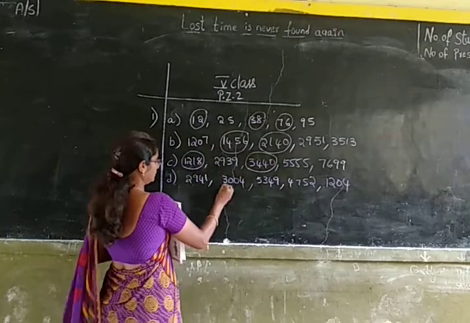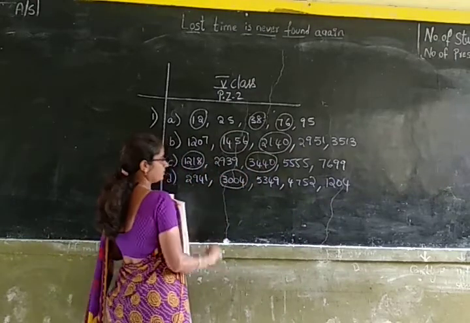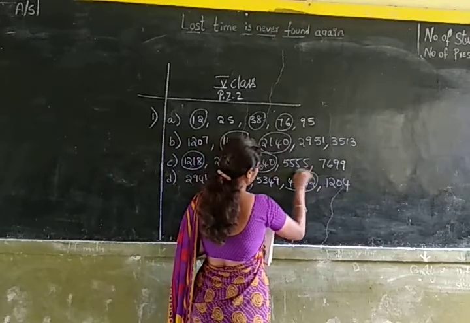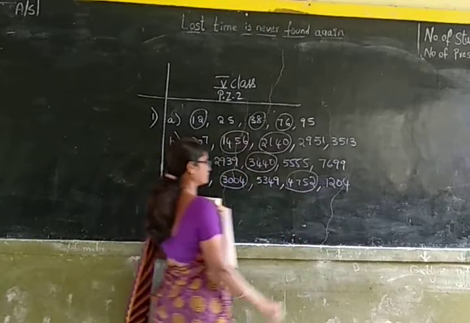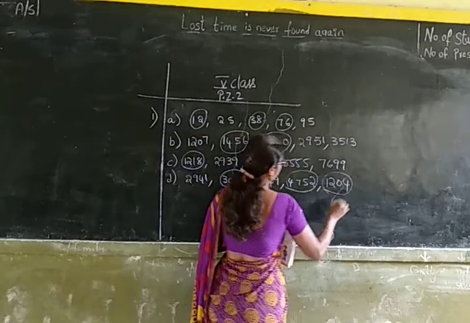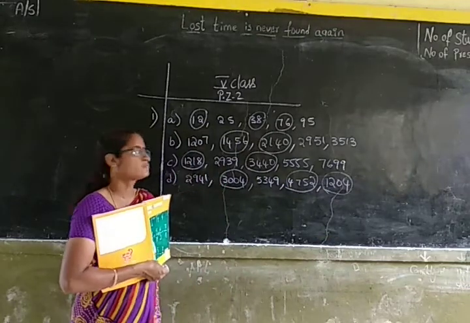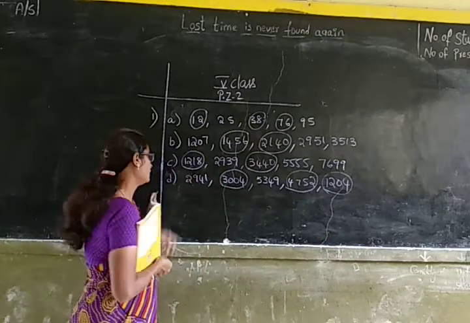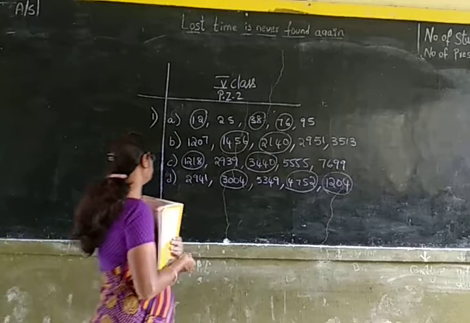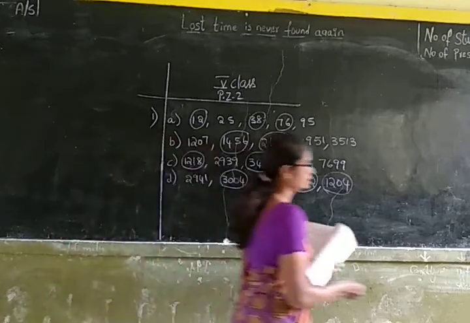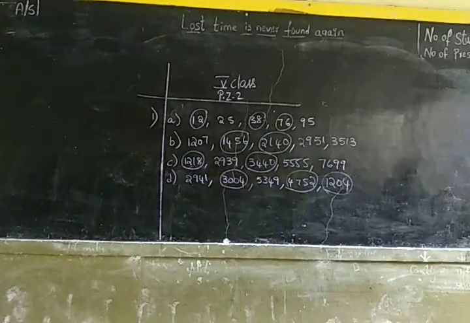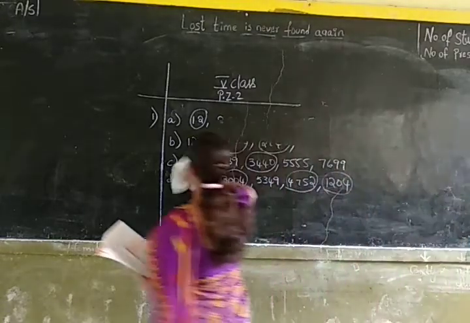Here 3,004 is having 4 in its ones place, 4,752 is having 2 in its ones place, and 1,204 is having 4 in its ones place. So these are even numbers. Okay children. Now let us do the second question.